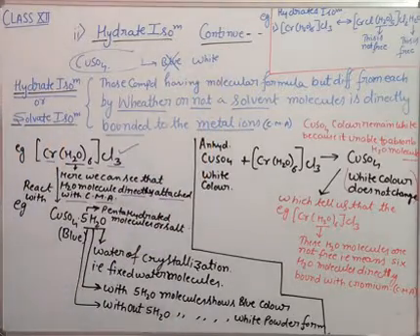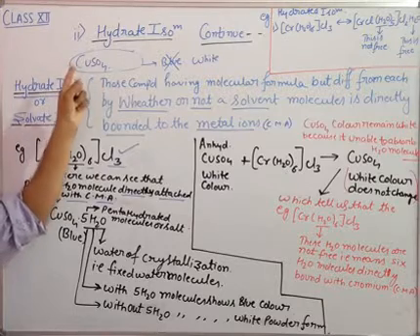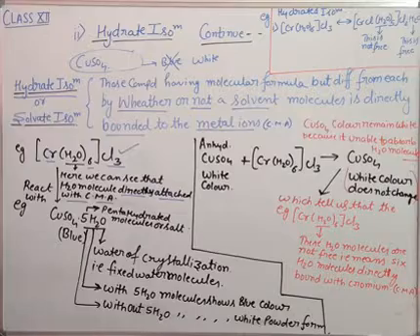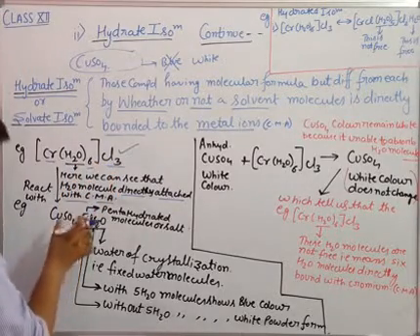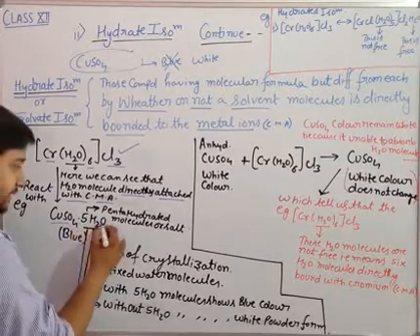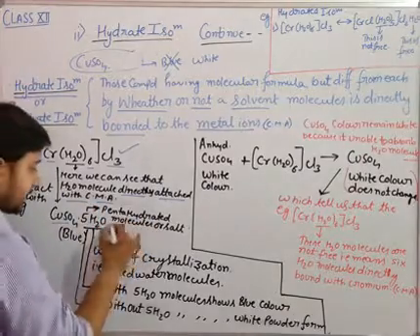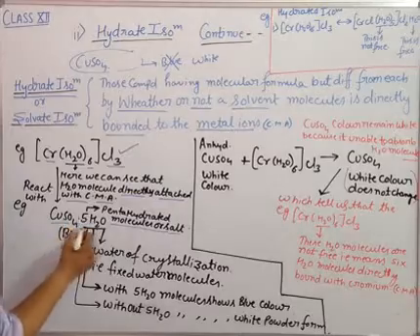That means to say, with water molecules, in the case of copper sulfate, it will be blue in color. Without water molecules, it will be white in color. Is that clear? Okay, now we are going to react this coordination complex with the copper sulfate pentahydrate. What do you mean by pentahydrated? It contains 5 water molecules, pentahydrated water molecules or salt. This is blue in color because it has